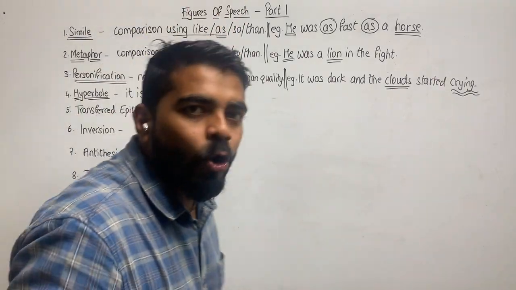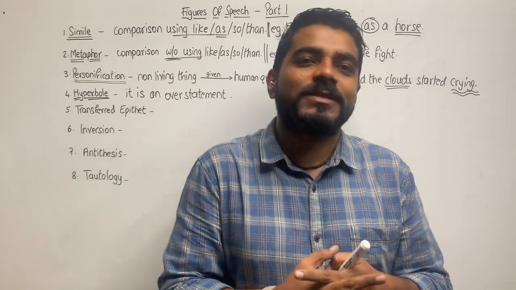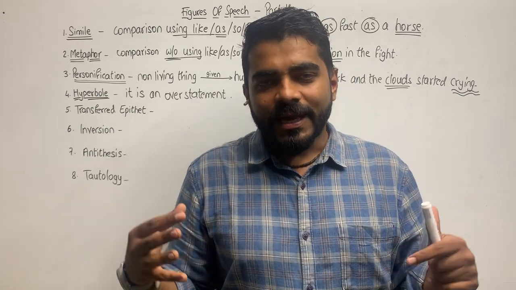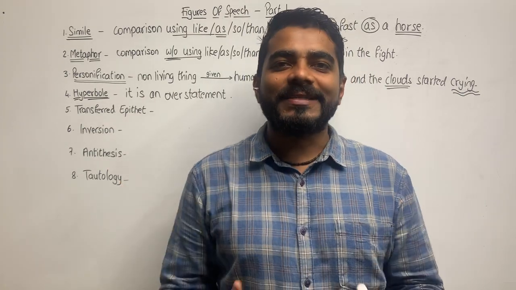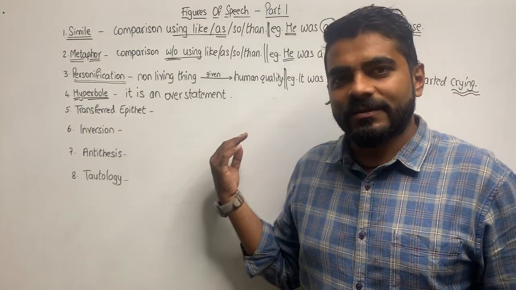It is an overstatement. Overstatement means there is something mentioned which is not possible. It is an over-exaggeration. It is something unbelievable still mentioned.